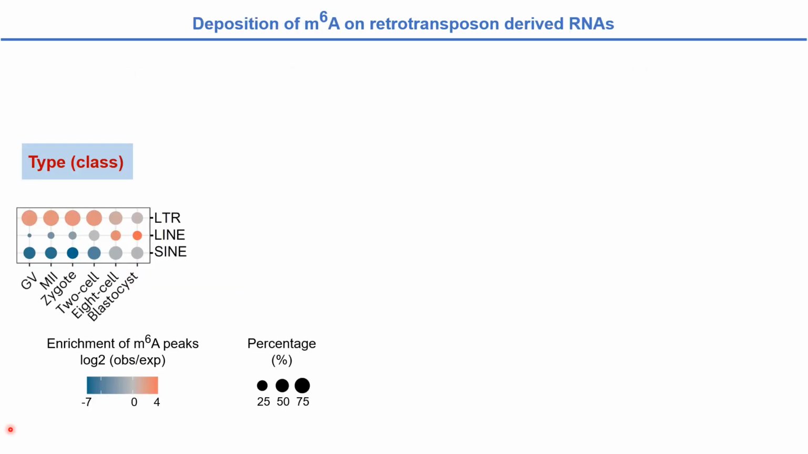We first investigated the relative enrichment of m6A peaks on full-length copies of three types of retrotransposons. We found that before the 8-cell stage, compared to LINE and SINE, m6A more prefers LTR. In 8-cell embryos and blastocysts, LINE shows relatively higher m6A enrichment.